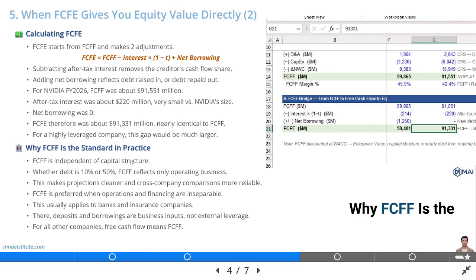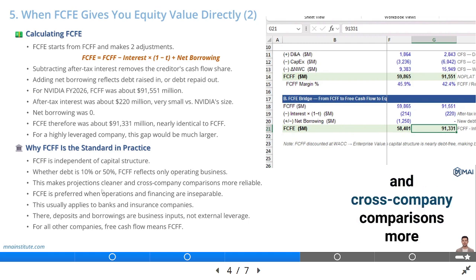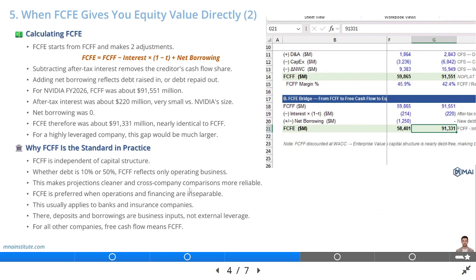Why FCFF is the standard in practice? FCFF is independent of capital structure. Whether a company finances itself with 10% debt or 50% debt, the FCFF figure reflects only the operating business, free of financing noise. This makes projections cleaner and cross-company comparisons more reliable.